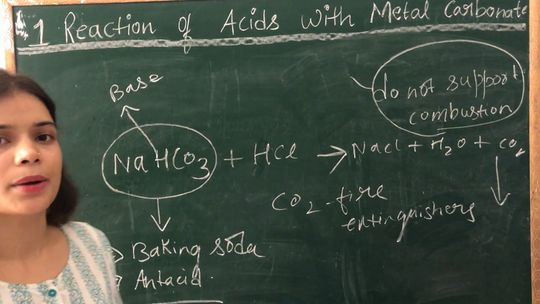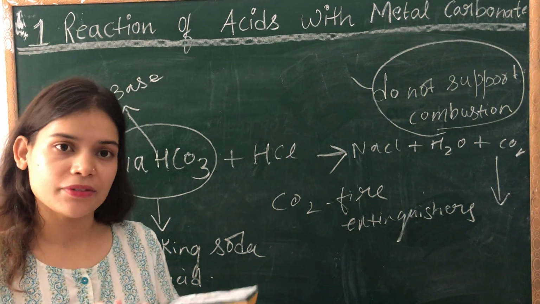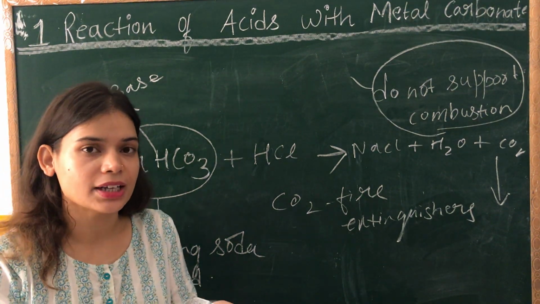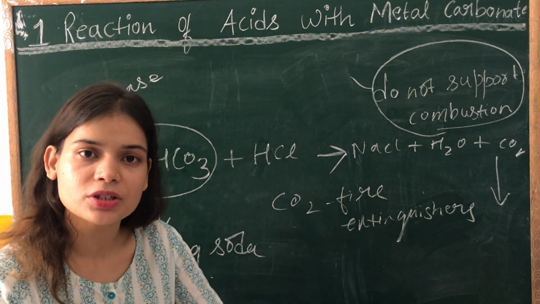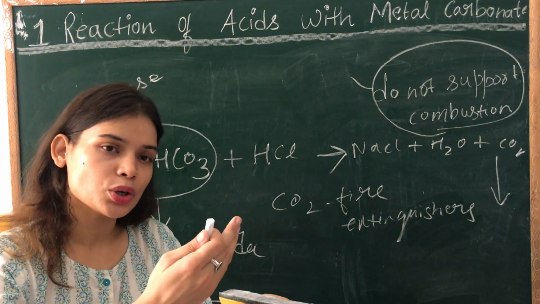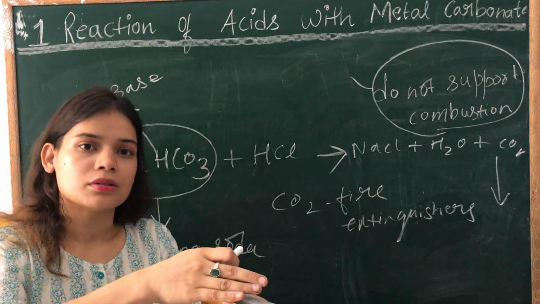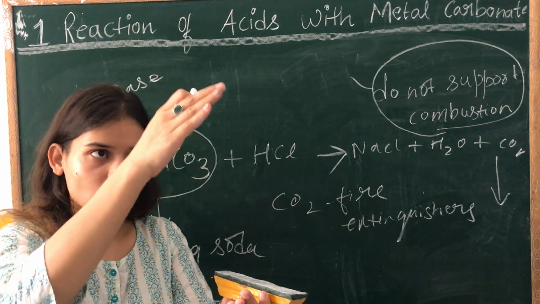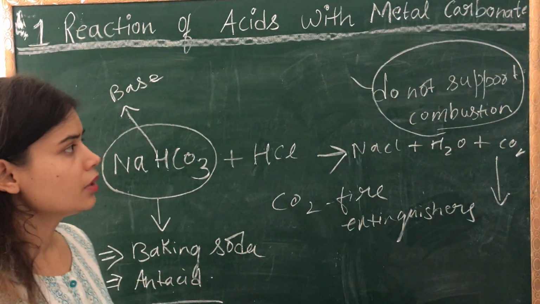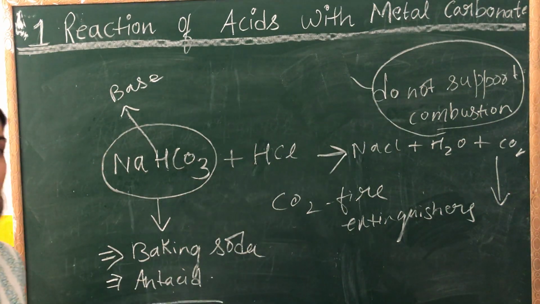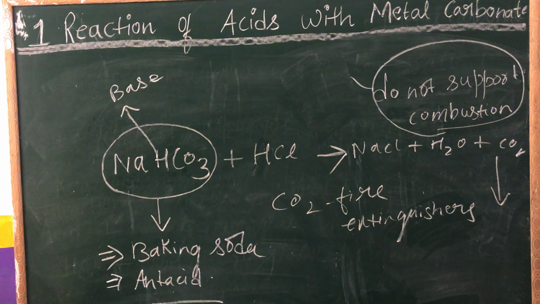Why does it not support combustion? Because it is heavier than oxygen. In the atmosphere we have oxygen which supports combustion, but when you put carbon dioxide over it, that oxygen settles at the bottom and the fire is extinguished. So you can write down which gas is used in fire extinguishers? Carbon dioxide.